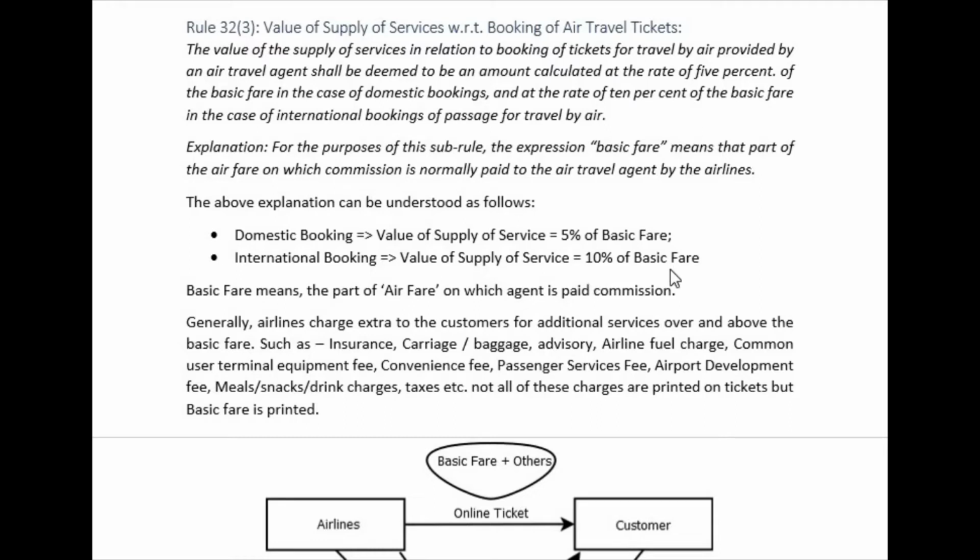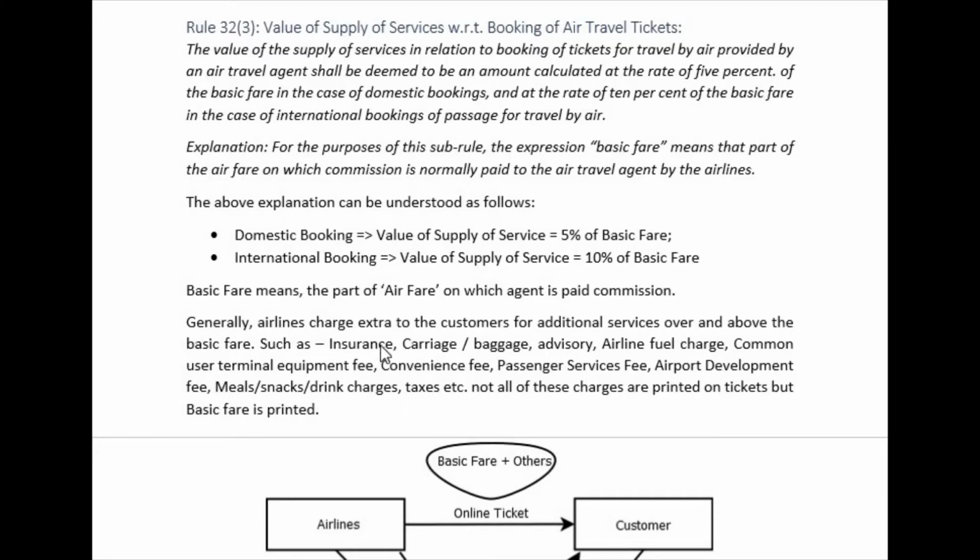What do you mean by basic fare? Basic fare means airfare on which the agent is paid commission. Usually airfare includes many other things like basic fare plus other charges like insurance, carriage, baggage, advisory, airline fuel charge, common user terminal equipment fee, convenience fee, passenger services fee, airport development fee, meals, snacks, drinks, charges, taxes, etc.